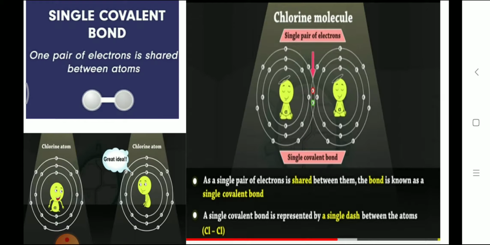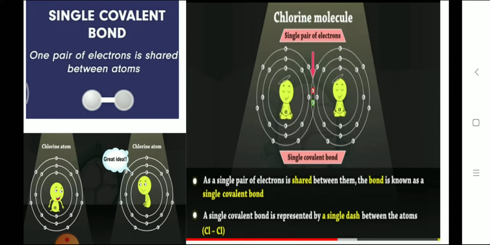This is one type of covalent bond, but here only one pair, that is 2 electrons, is shared, 1 electron from each atom. This type of bonding is known as a single covalent bond.